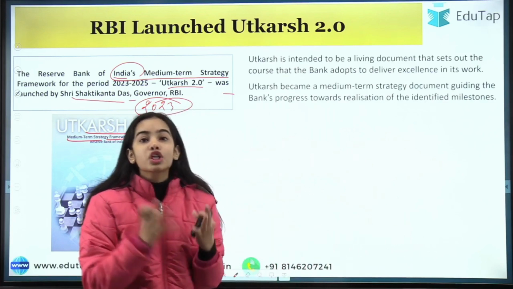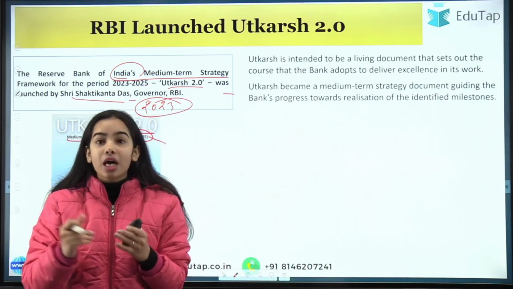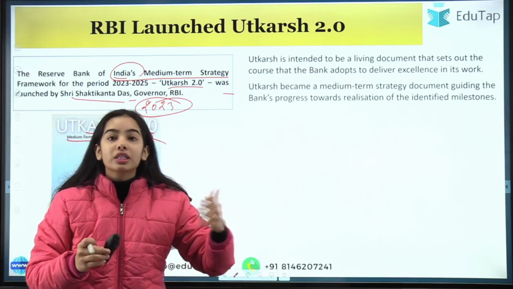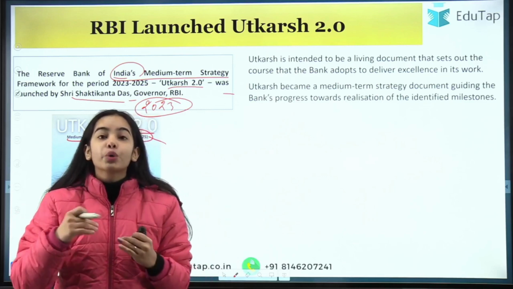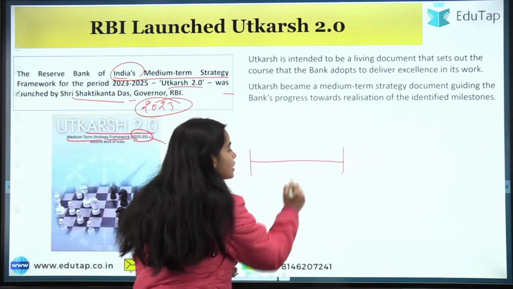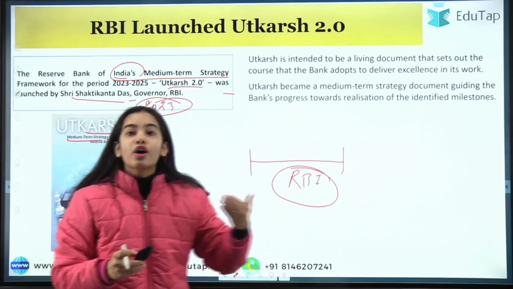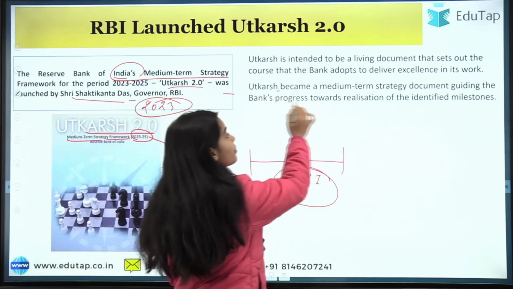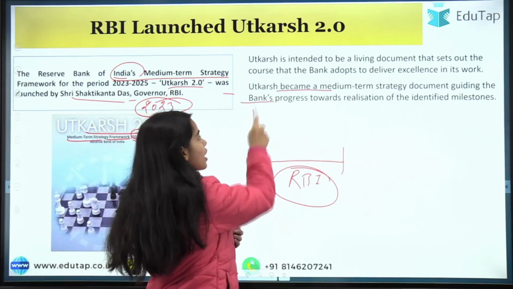Now, what is this Utkarsh 2.0 as a document? This is a living document that sets out the course, the path, that the Reserve Bank of India adopts to deliver excellence in its work. It is a strategy, a path for how the Reserve Bank of India should move forward. So Utkarsh became a medium-term strategy document that guides the Reserve Bank of India.